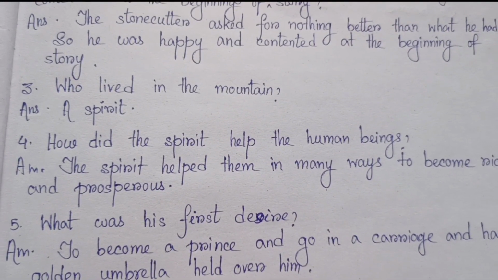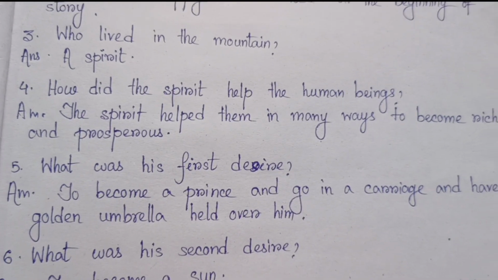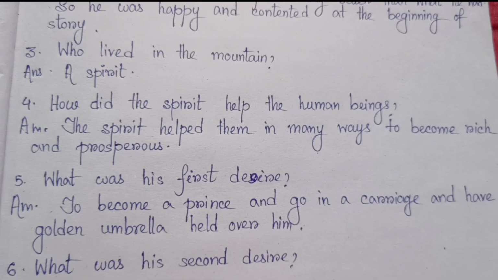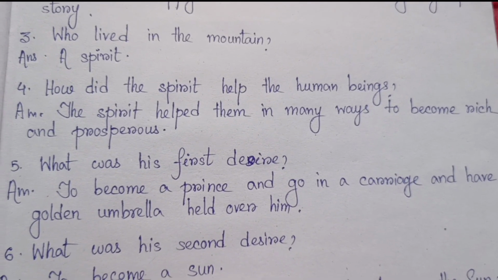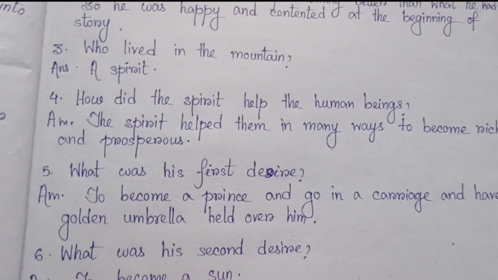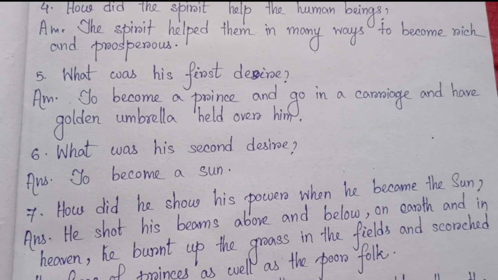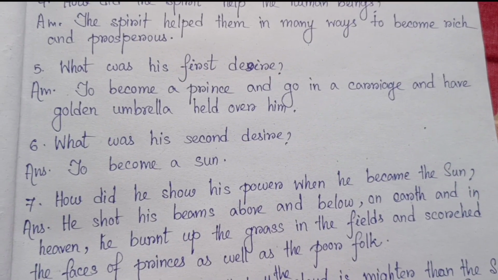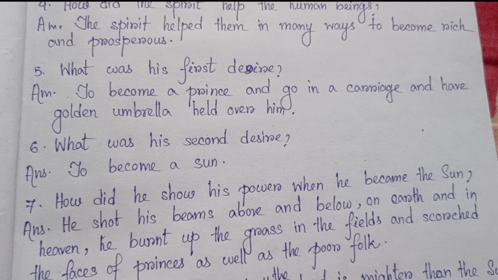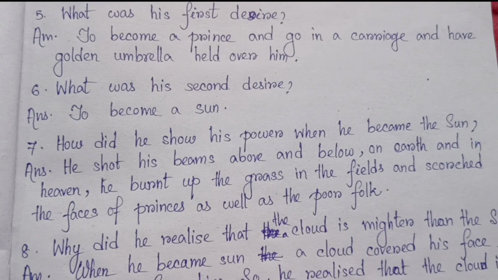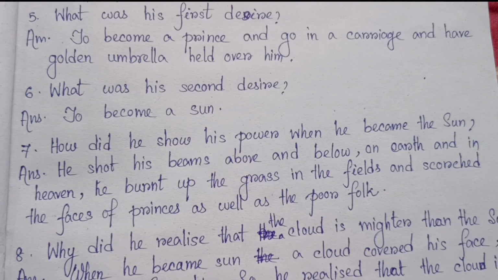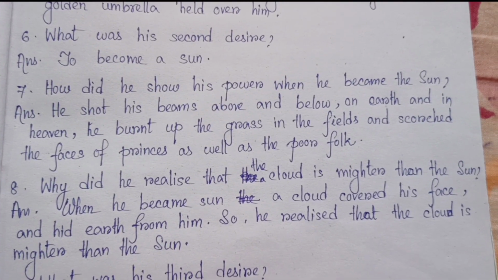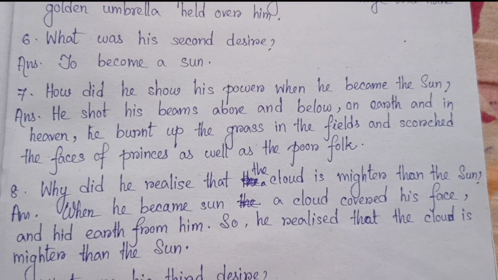Number 3, who lived in the mountain? A spirit. Number 4, how did the spirit help the human beings? The spirit helped them in many ways to become rich and prosperous. Number 5, what was his first desire? To become a prince and go in a carriage and have a golden umbrella held over him. Number 6, what was his second desire? To become the sun.